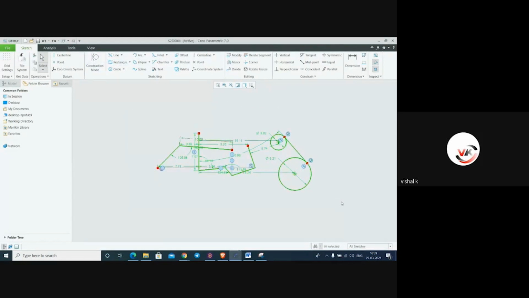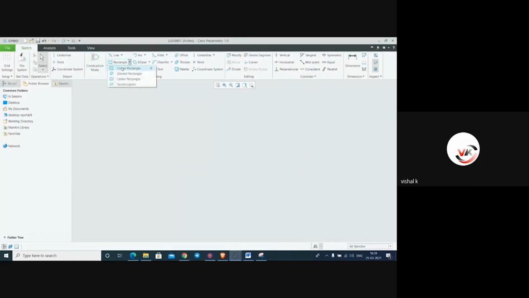I will delete this. Then here you can make a rectangle, corner rectangle, first point, second point, and another one is slanted rectangle. If you want to create a slanted rectangle at a particular angle, you can make it like this. Then here it is center rectangle. This is the center point of this rectangle. Just click it, and it will create from the center.